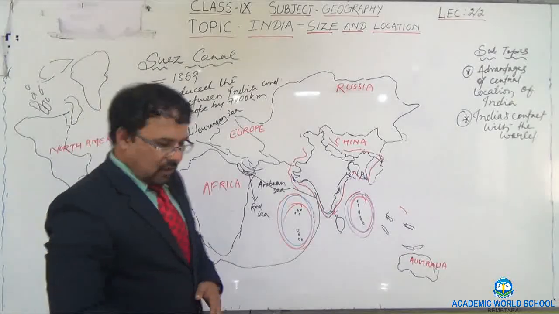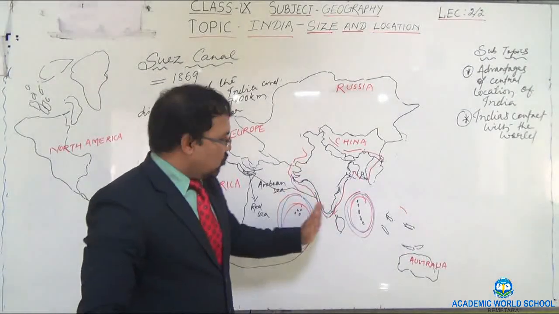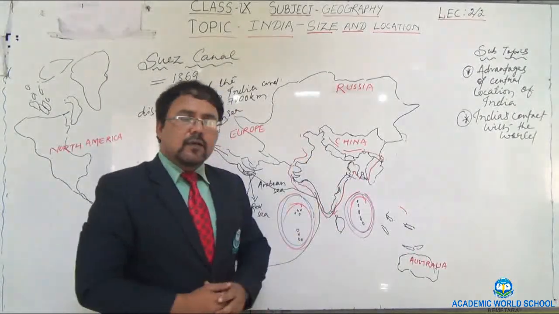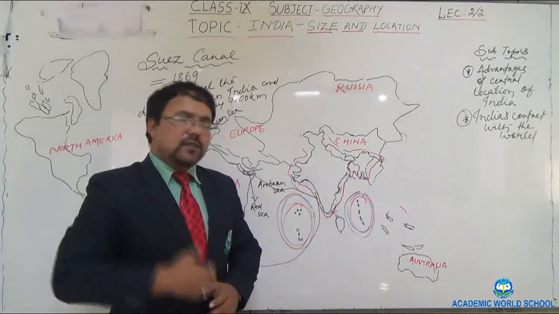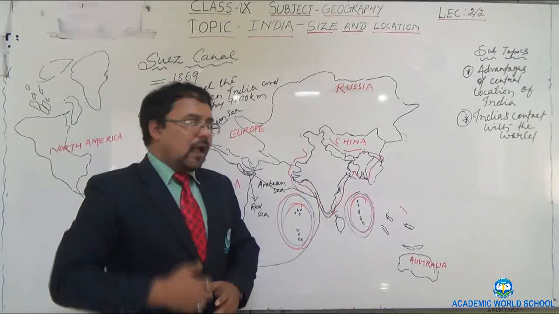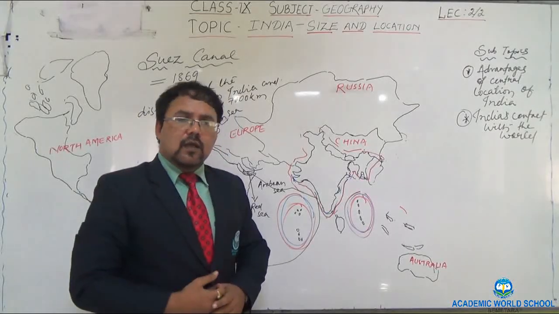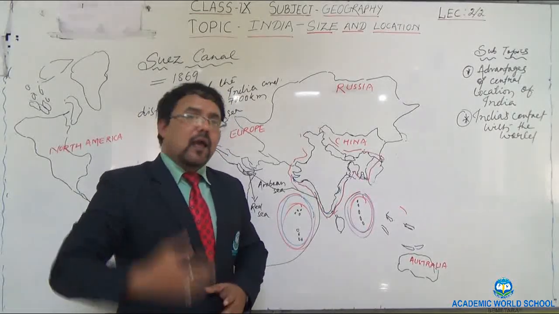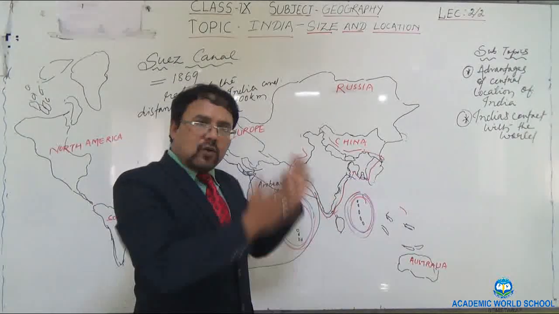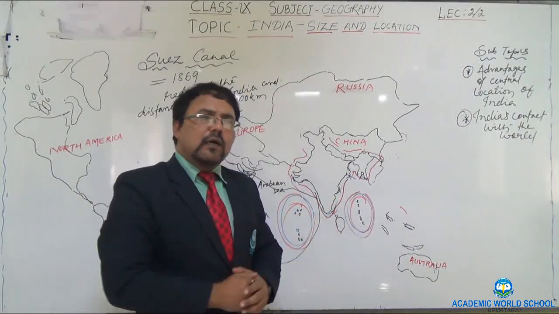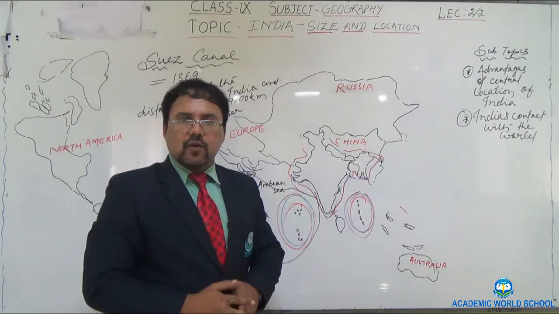Okay, so through these sea routes and land routes, cultural exchanges took place. Several cultural exchanges took place, and exchange of goods and services also took place. So our contact was not confined to exchanges of goods and services only.